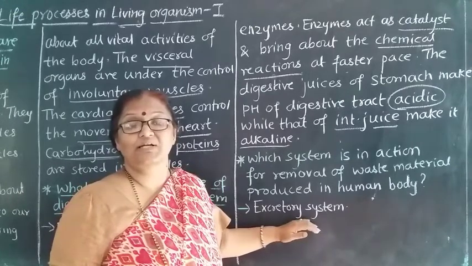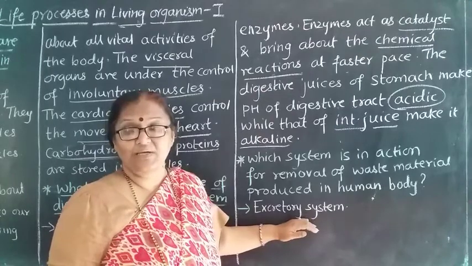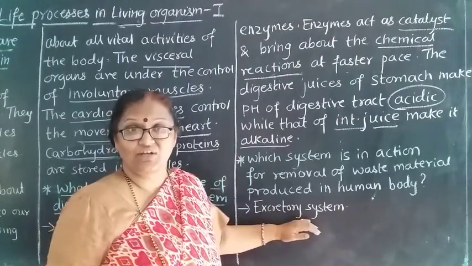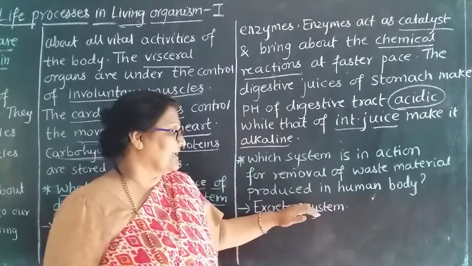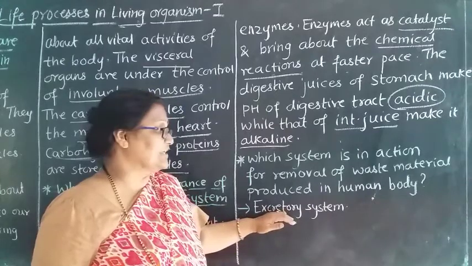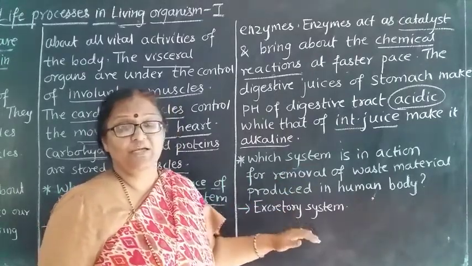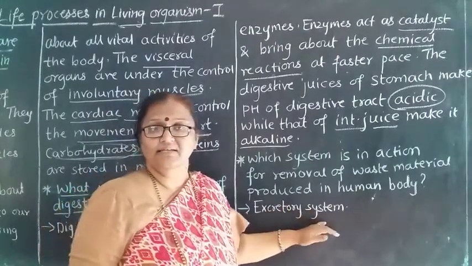They are urea, uric acid and ammonia, and if they get accumulated in our body, we may suffer from kidney failure, or the kidneys may get damaged. So it is a most important factor that this nitrogenous waste should be removed from the body, and it is removed by the excretory system.